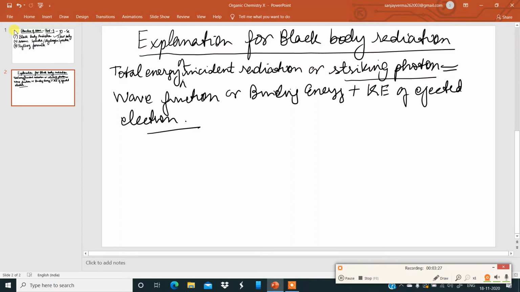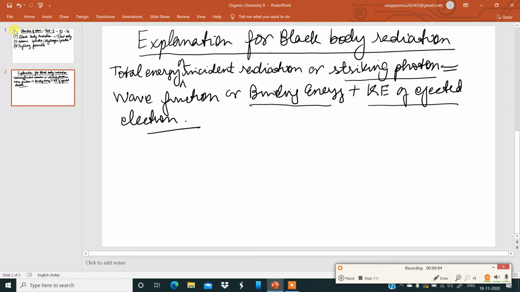If you view from the concept of photoelectric emission, then to explain black body radiation, the total energy of incident radiation or striking photon, whatever particle is falling on the surface, is equal to the work function or binding energy. That means the energy required to remove the electrons from the surface of the metal, plus the kinetic energy of the ejected electron. Whatever energy it comes out with is kinetic energy.